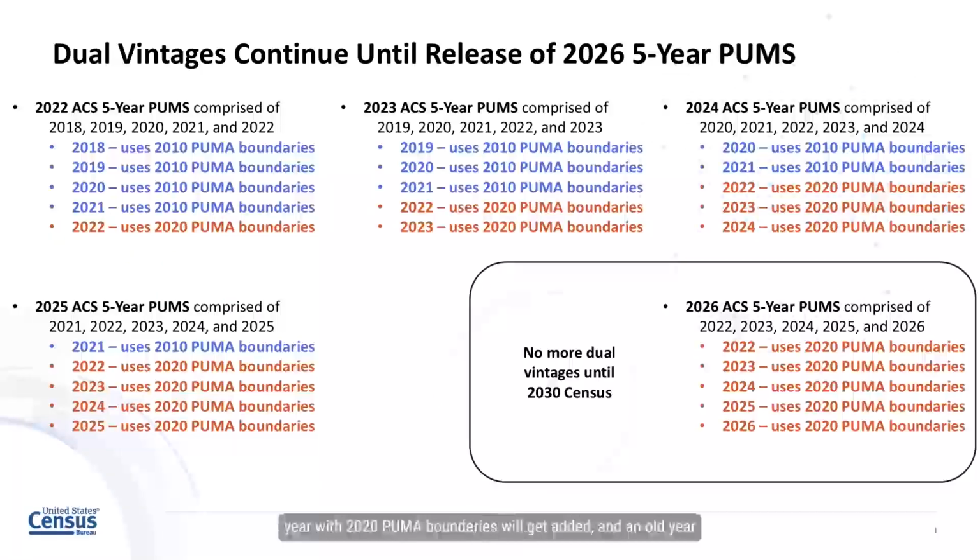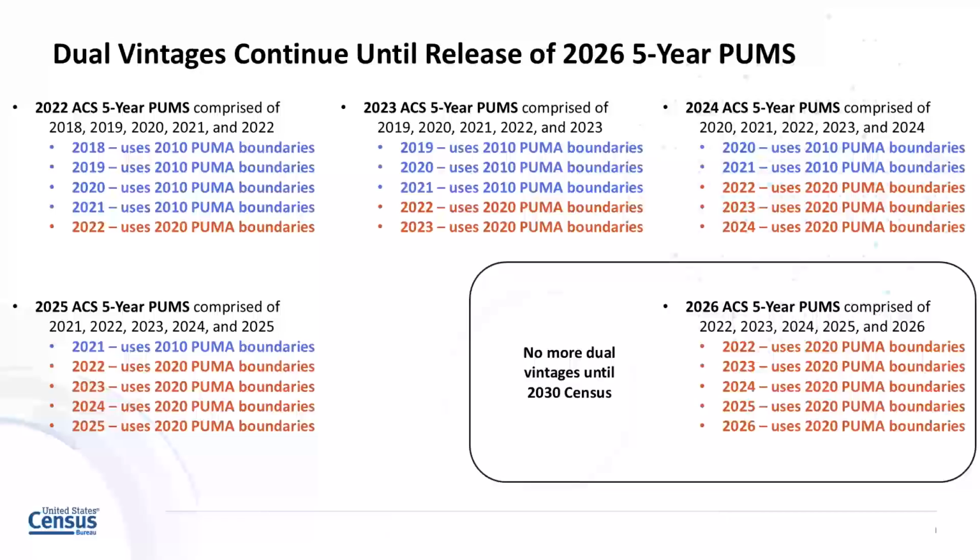A new year with 2020 PUMA boundaries will get added, and an old year with 2010 PUMA boundaries will get dropped with each successive release of 5-year PUMS data. This will continue until the release of the 2026 ACS 5-year PUMS data, which will use all 2020 PUMA boundaries.